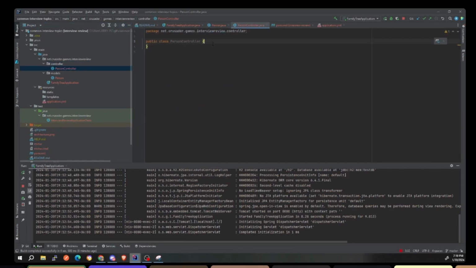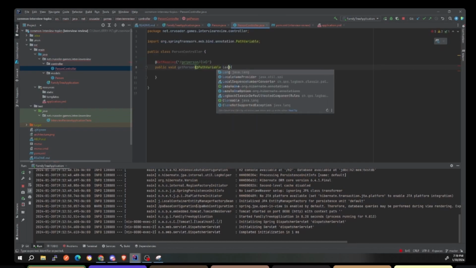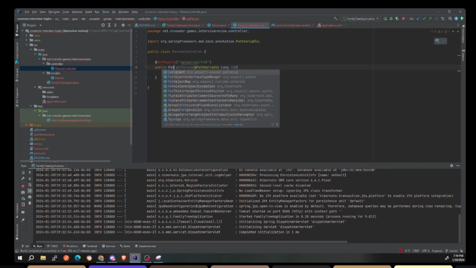Okay, so let's say I'm Facebook 20 years ago, and I want to be able to give out my person data through an API so that other people can use it, consume it, and hopefully make my site more popular. So you can write an endpoint like GetMapping, and then I can do something like get person, public void getPerson. Let's say I'll make it so that I'll get person / and then I'll pass in the ID here. So then here I'll use a PathVariable, and it's going to be a long ID.